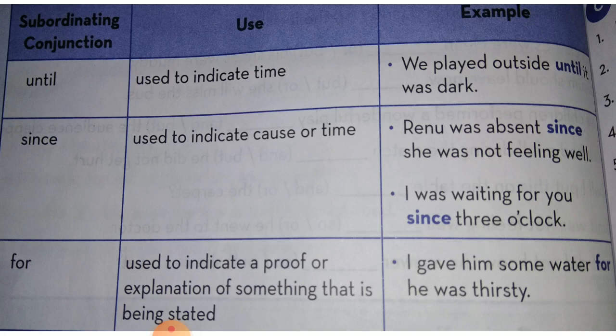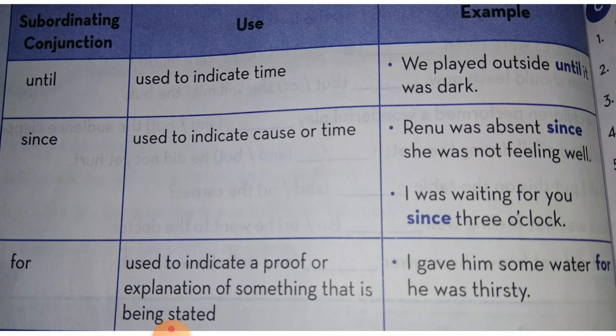Until is used to indicate time. Example, we played outside until it was dark. Since is used to indicate cause or time. Example, Renu was absent since she was not feeling well.